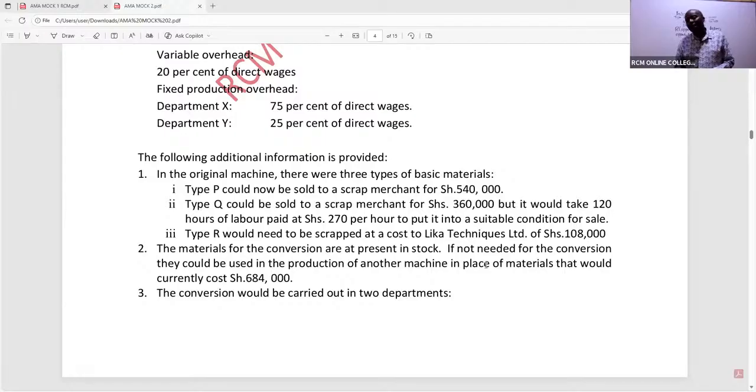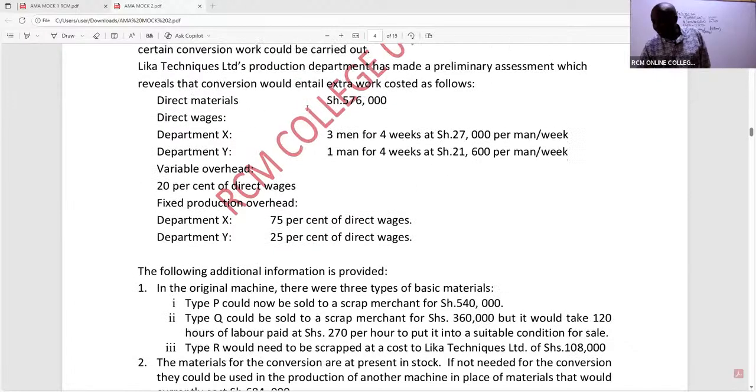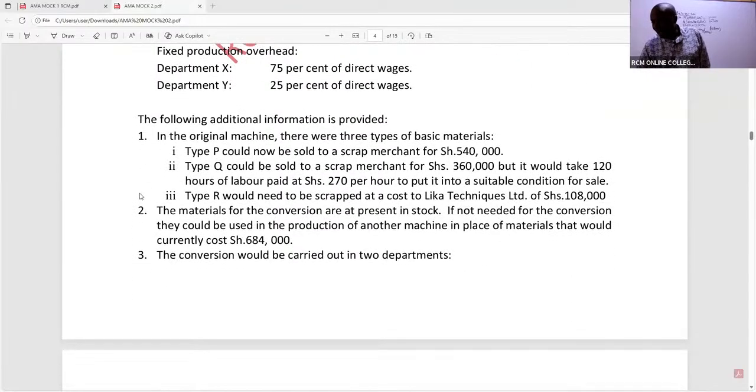Now, ladies and gentlemen, please listen to me very well. This 684,000, that currently, I have some materials which are costing 576,000. Which in this case I'll be told here that I would use to make changes to this particular product, which is needed by CBE. But what have they told us?